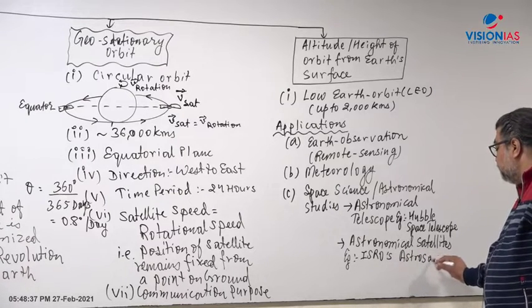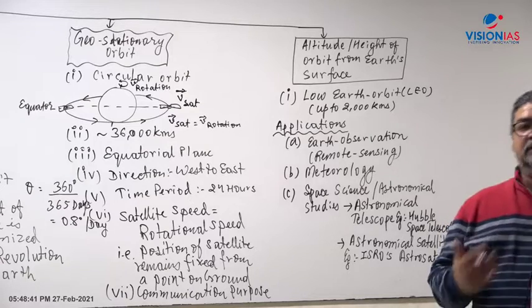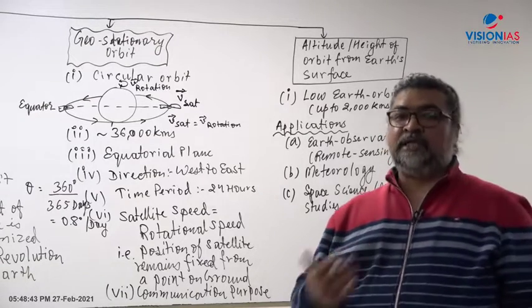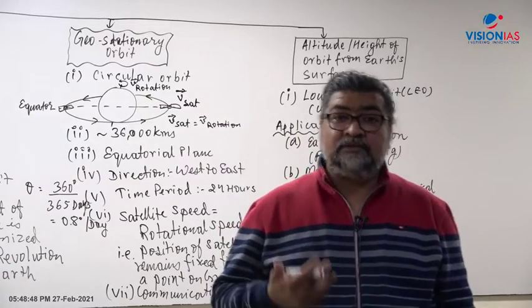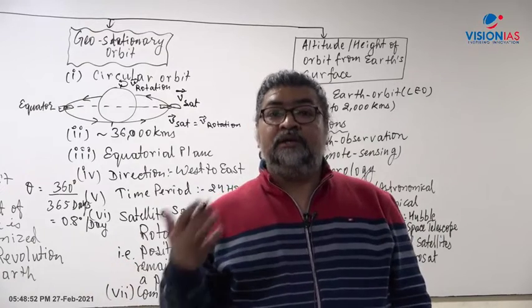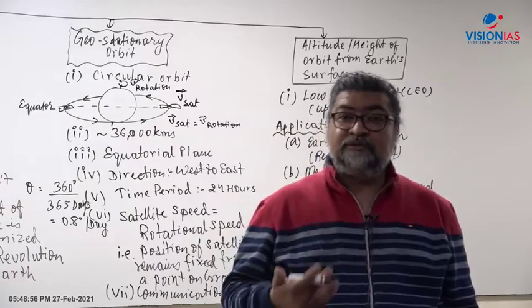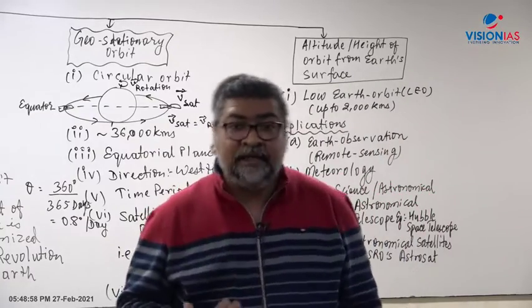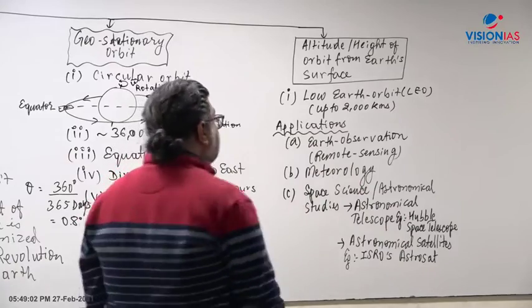In 2015, ISRO, Indian Space Research Organization, successfully launched AstroSat, India's astronomical multi-wavelength observatory based on visible, ultraviolet and X-ray, an astronomical satellite, built and launched successfully in low Earth orbit by ISRO. So, one is the AstroSat.